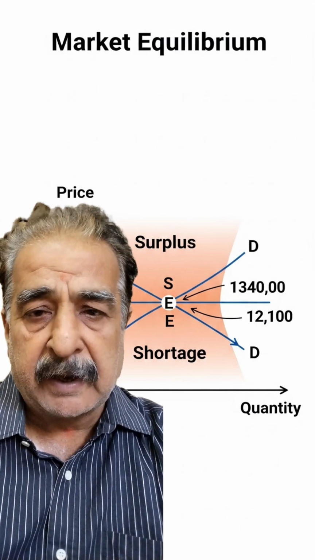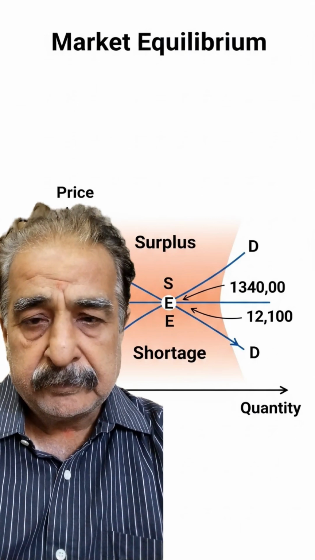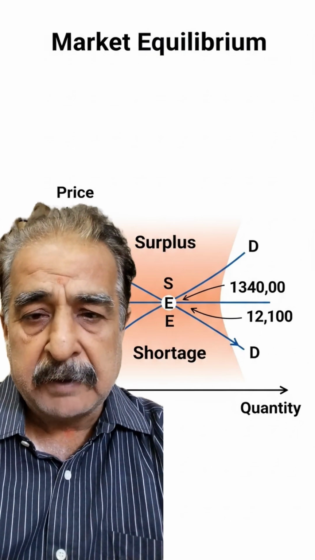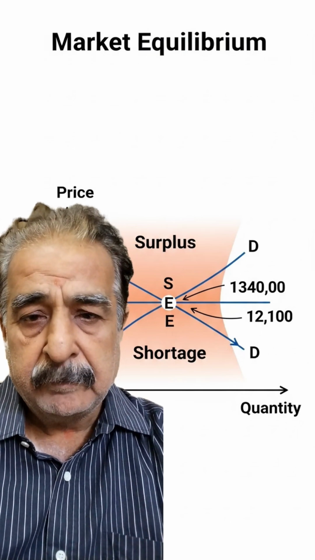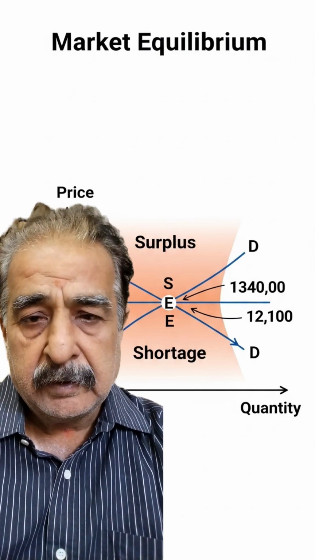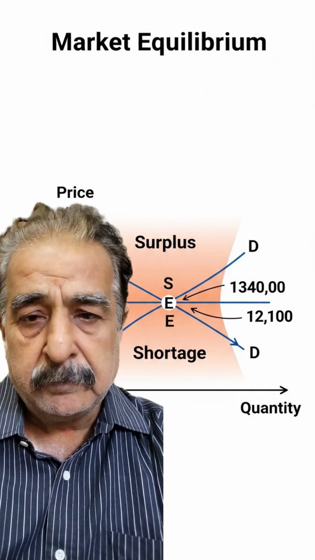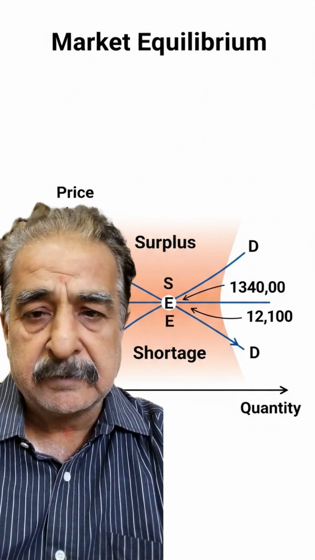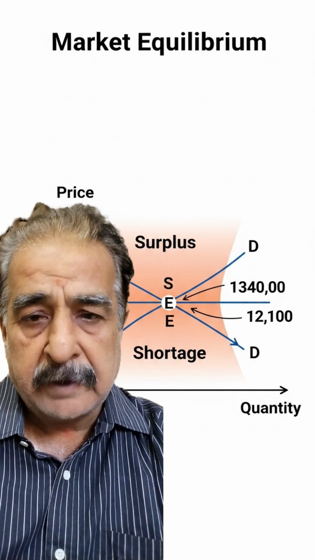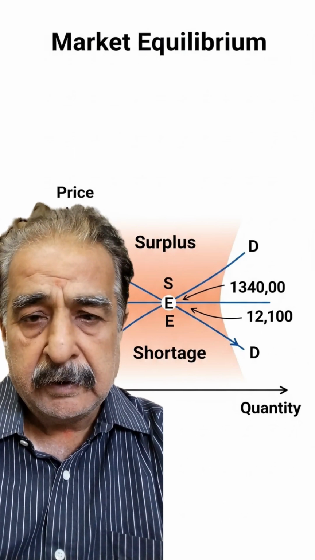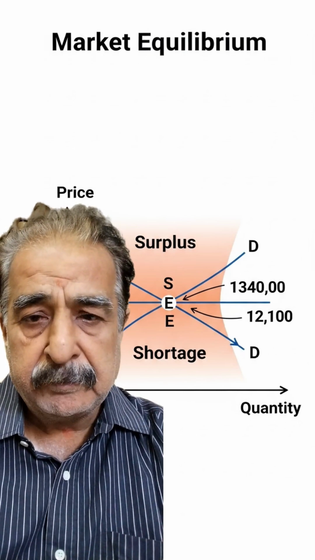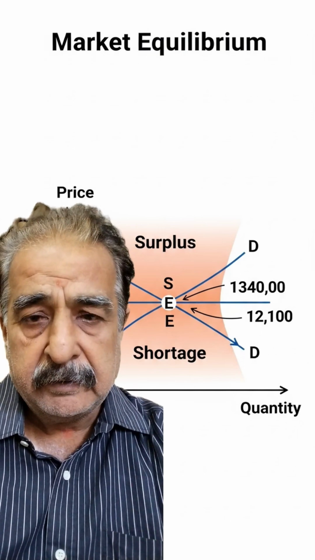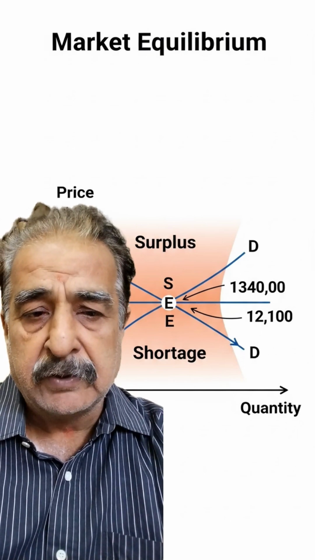To adjust this mechanism, there is a concept called market equilibrium, where demand is equal to supply. If demand is more, the producer will take the advantage and increase the price, then demand will be equal to supply. If the price is very high, the producer will reduce the price, and it will reduce till demand is equal to supply.